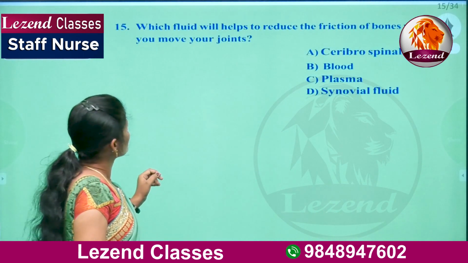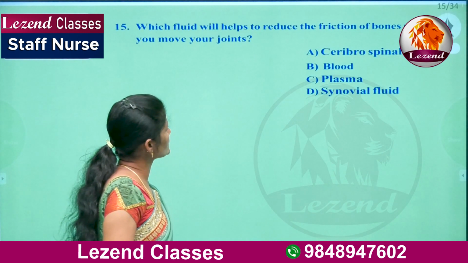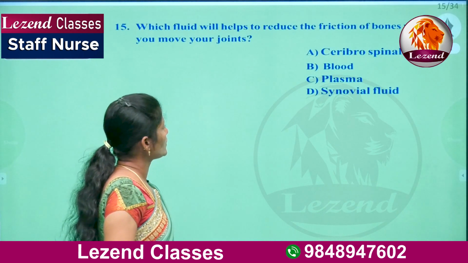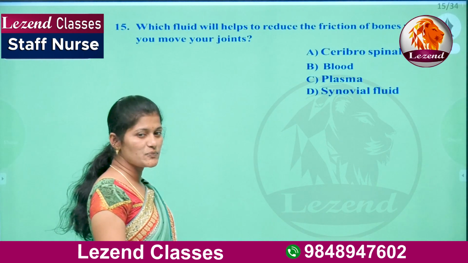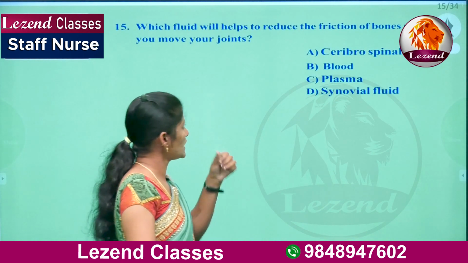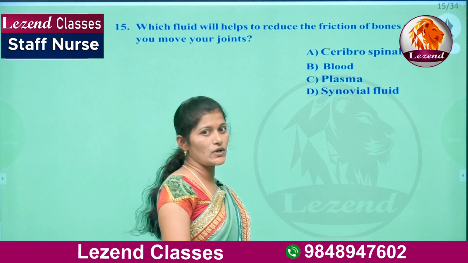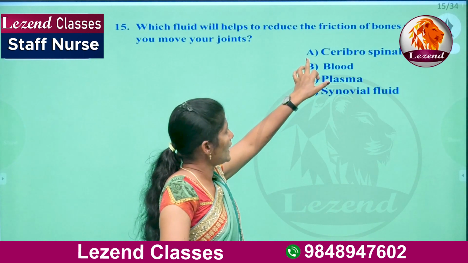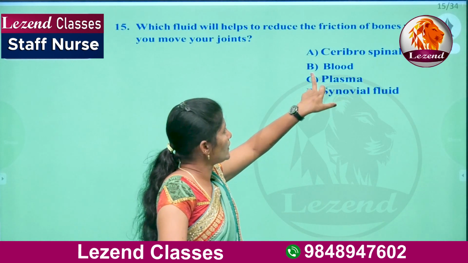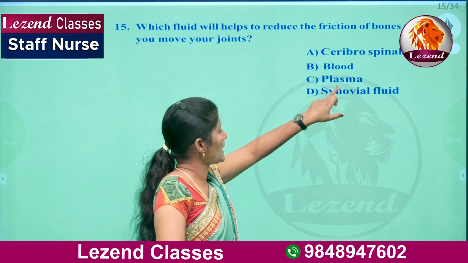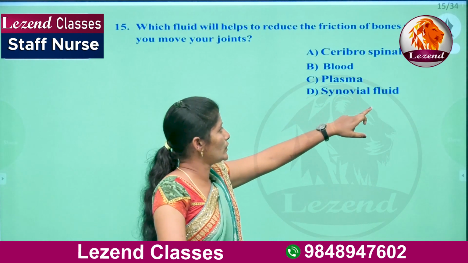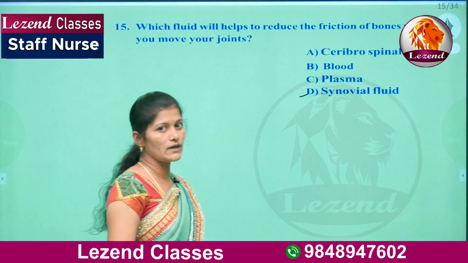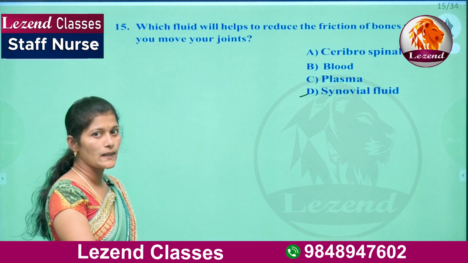Next, which fluid helps to reduce the friction of bones when you move your joints? There is a type of fluid present in the joints that reduces the friction. Here there are different types of fluids. A, cerebrospinal fluid, B, blood, C, plasma, D, synovial fluid. Here D is the right answer. Synovial fluid reduces the friction of the joints.